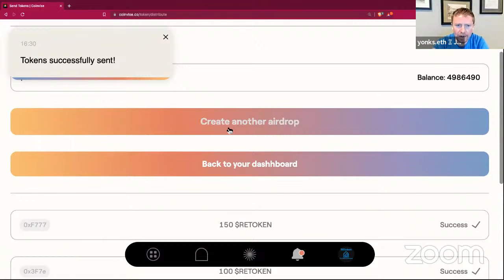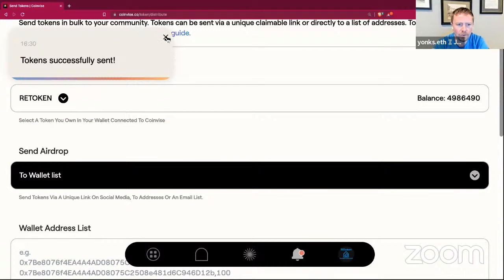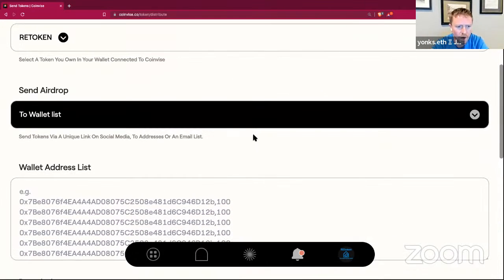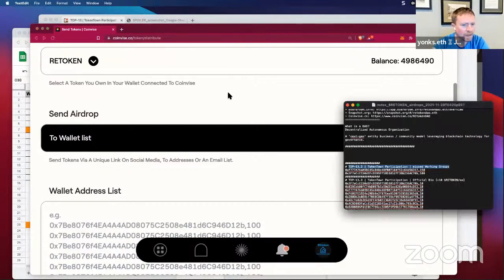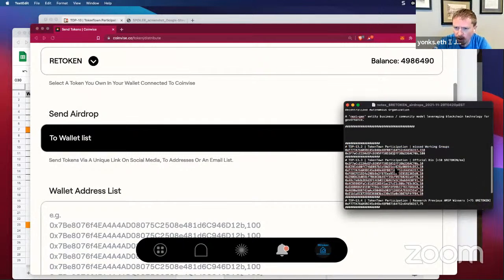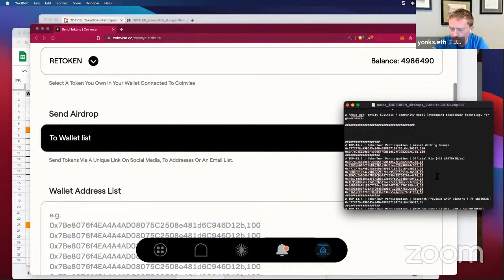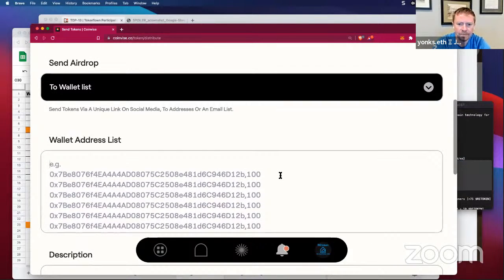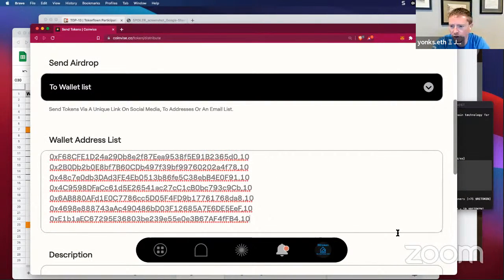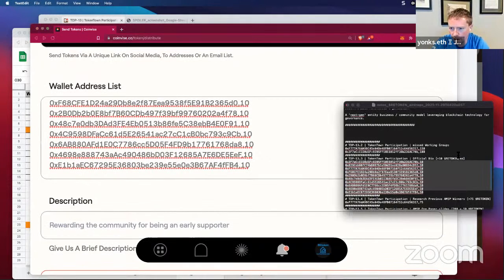We're going to create another airdrop here, and we've got the same thing, REtoken wallet list. And just going over here to the notepad, I'll make this for Token Town participation, for people providing. We provided a very simple nominal 10 REtoken for an official bio on that, and that was one of the things that we did for the working group. And this is distributing the REtoken for that, and copying the description again here. All right.